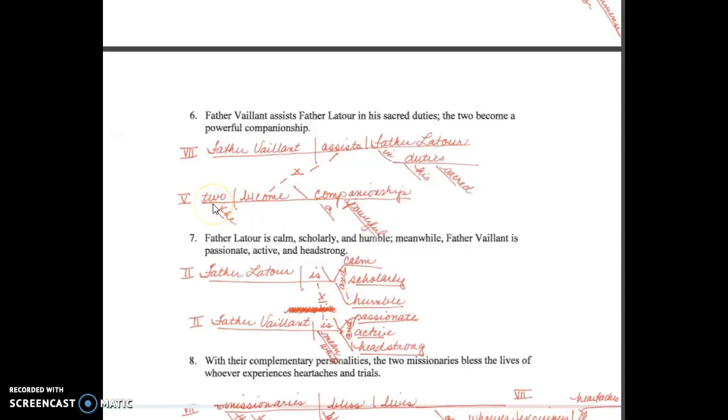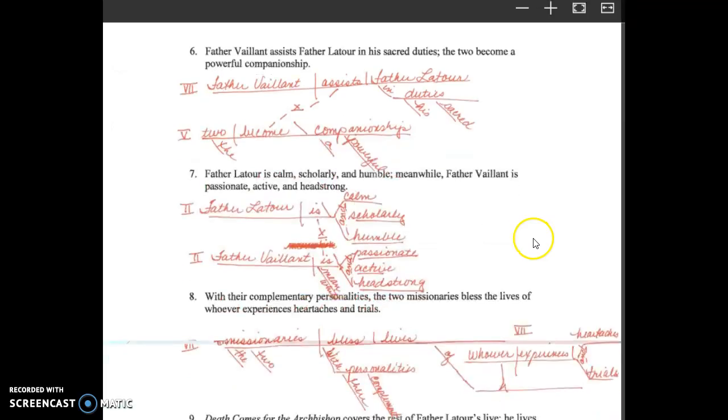The second clause, we have "to." Sometimes that can be an adjective, but in this case, it's the subject referring to the two men. So "to," the verb is become. That's a linking verb. And then the noun is companionship. So we have subject, linking verb, noun as a subjective complement, which makes it a pattern 5. And then we just have our modifiers that go below.